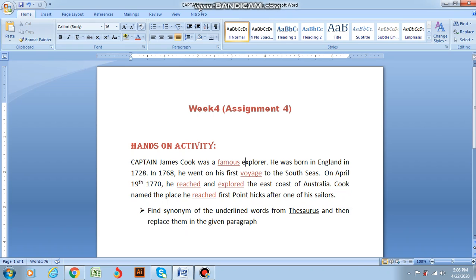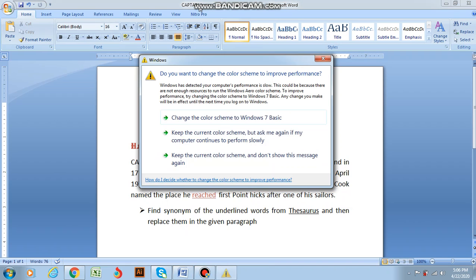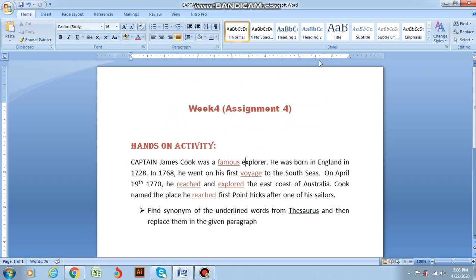You have been given a hands-on activity. If you turn the pages to the task, that is Search and Replace, you will find a hands-on activity there. You are given a paragraph and you have to find the synonyms of the underlined words from the thesaurus, and then replace them in the given paragraph.